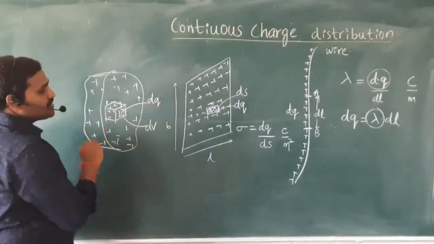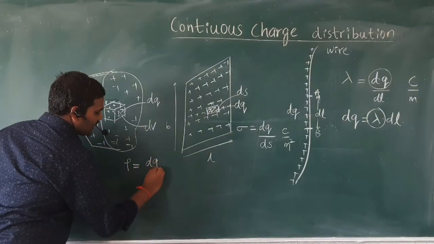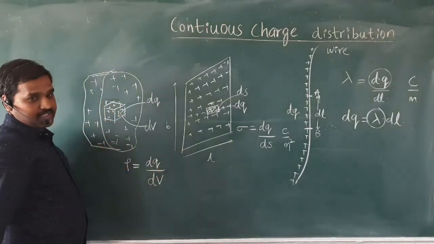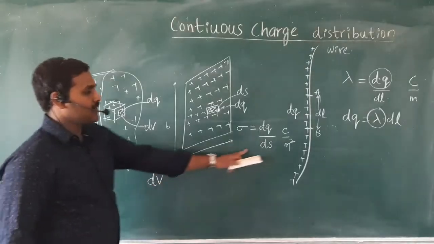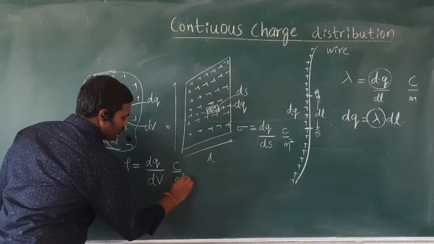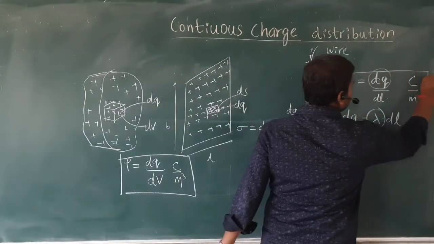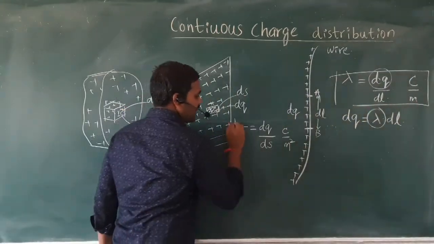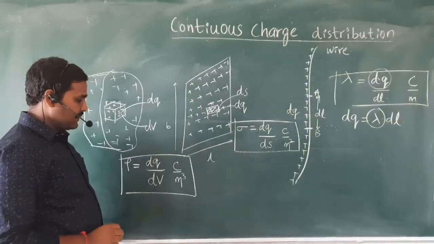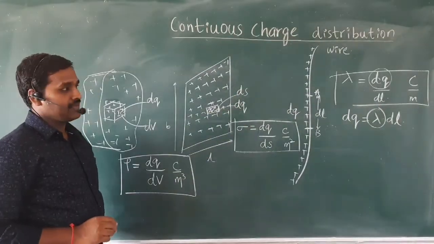The volume charge density is denoted by rho. Rho is the charge present in the volume per unit volume of the object. Similar to the previous cases, the unit of this I write as coulomb per meter cube. So these are simple definitions of linear charge density, surface charge density, and volume charge density, and these are the units of the corresponding charge densities. Is it clear?